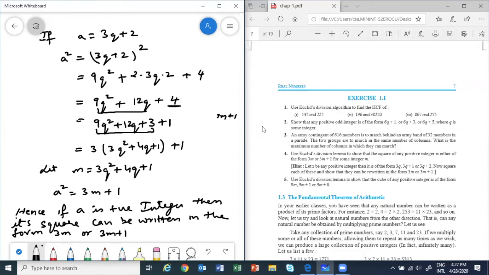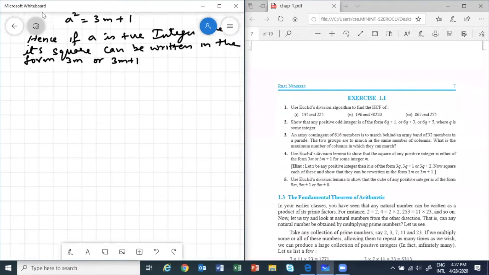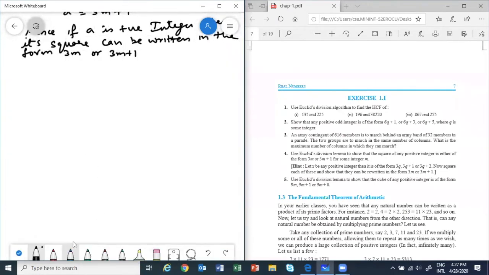Okay, let me take up the next question. Use Euclid's division lemma to show that the cube of any positive integer is of the form 9m, 9m plus 1 or 9m plus 8. Now a similar question, but a cube we have to take.